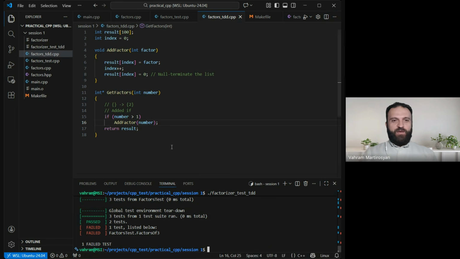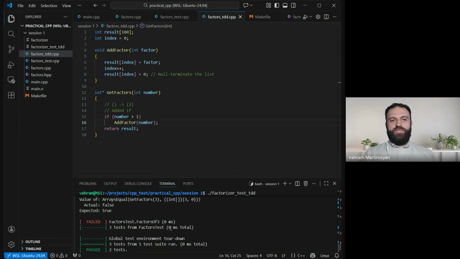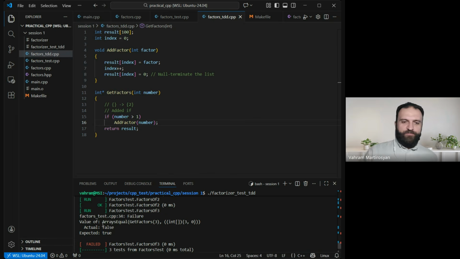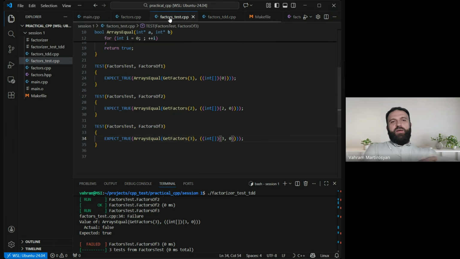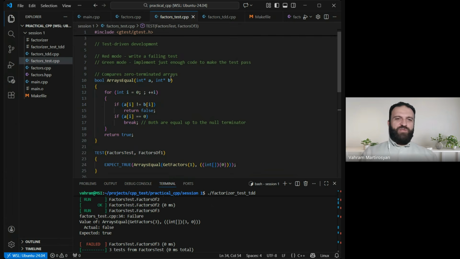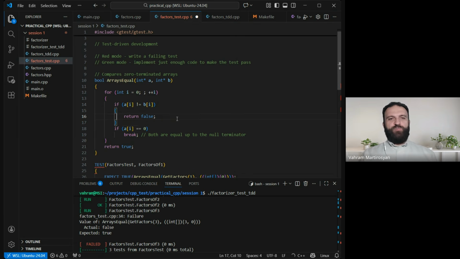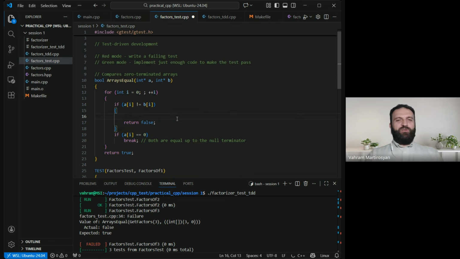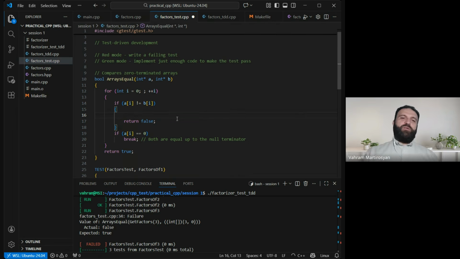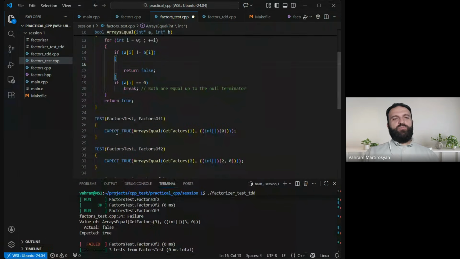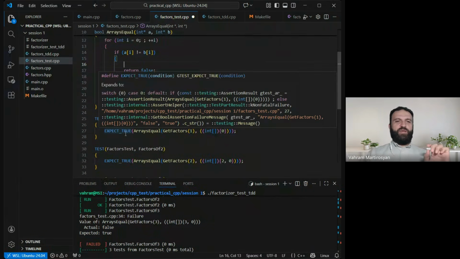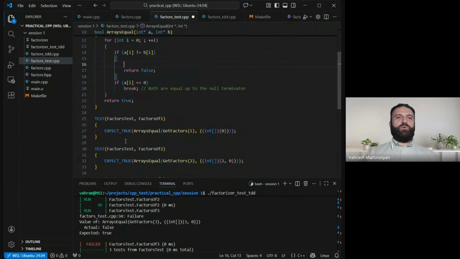It fails. Why does it fail? Okay, let me see what is wrong here. Now, we don't really see the internals, but we can add a little bit of debugging information right here. So whenever we see that some values are not equal, I can output. Okay, this is a little bit of cheating, because the proper way would be to provide 2 arrays to expect equal, and it would show me what is really different.